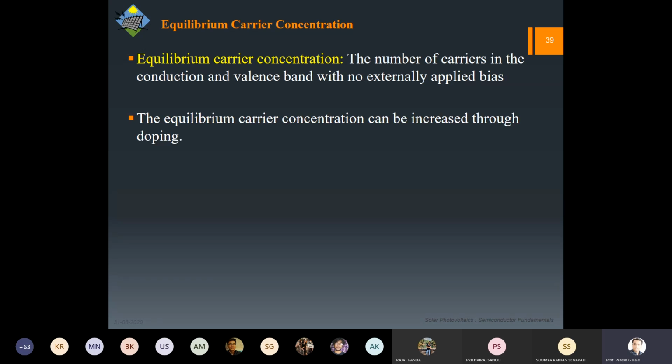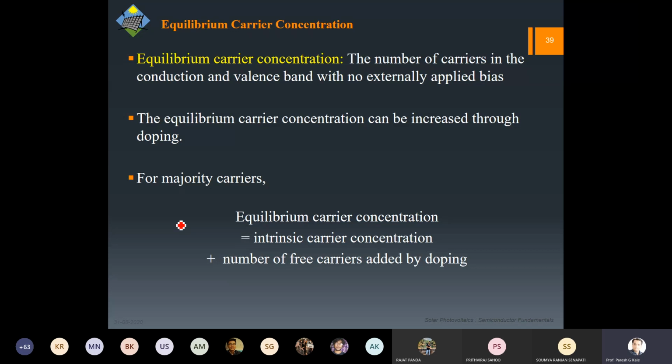Now this equilibrium concentration, at a certain temperature, can obviously be increased by doping, as we have seen. So in that equilibrium case, if it is the majority carriers, and when I say majority carriers, it applies to both N as well as P type, the equilibrium carrier concentration has to be our basic natural concentration, that was intrinsic, plus whatever number of free carriers I am adding by the doping. So this will be the equilibrium concentration.